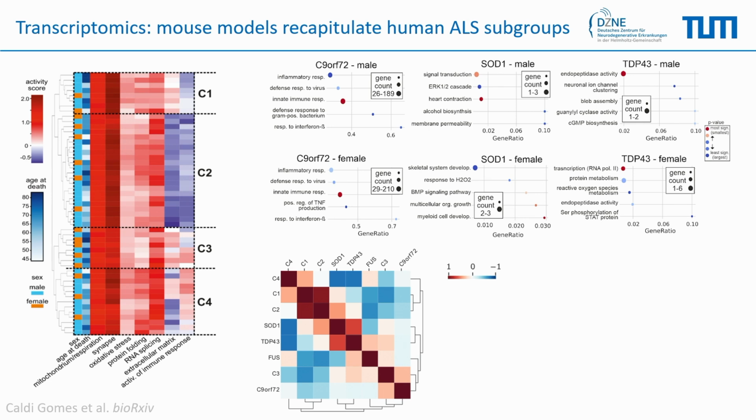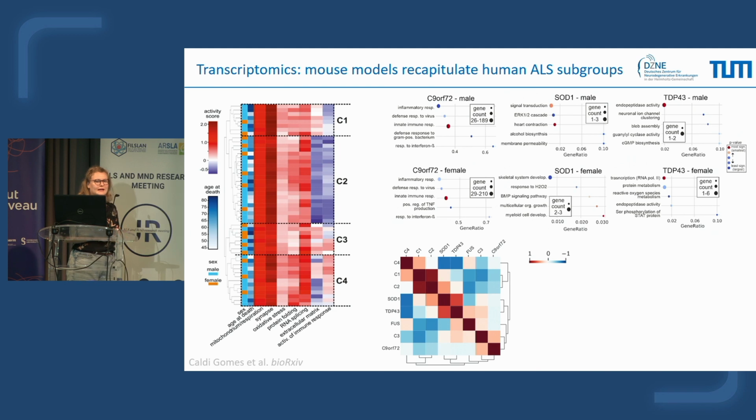And finally, the C3 cluster correlates better first with C9, but also partially with TDP43 and FUS. So I think this really shows why it has been so complicated lately to validate something in a mouse model and then make it work in clinical trials. So we really need to think about which model to use to validate which drug and why we do it.